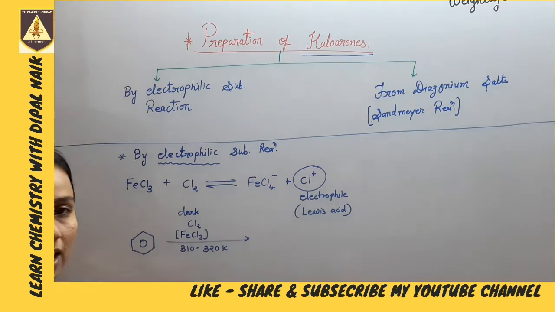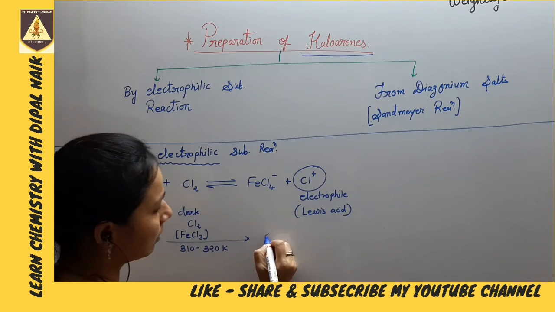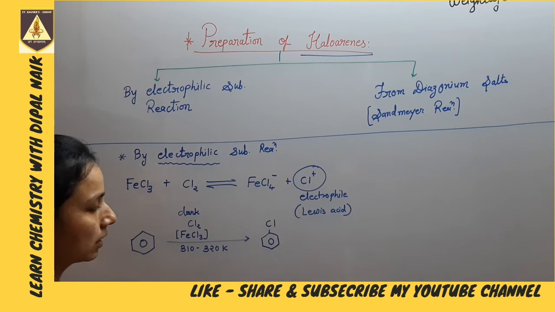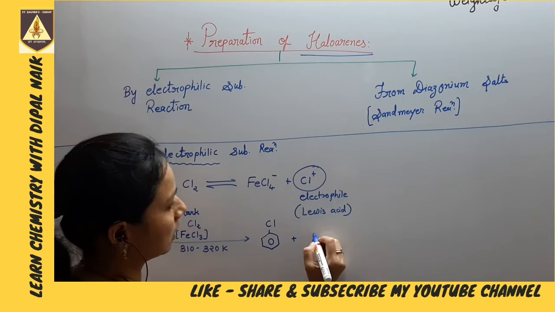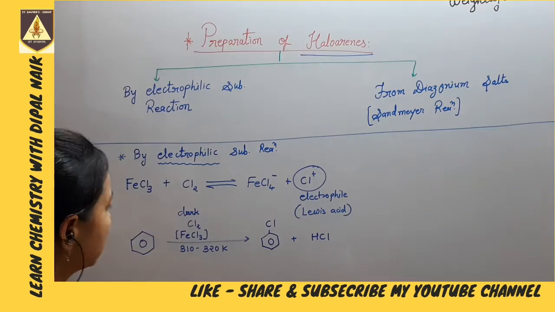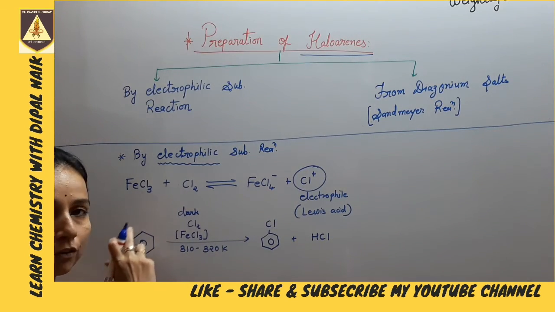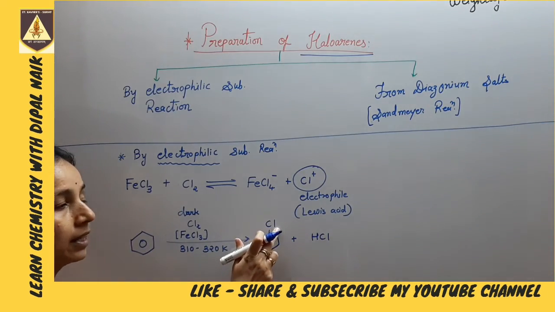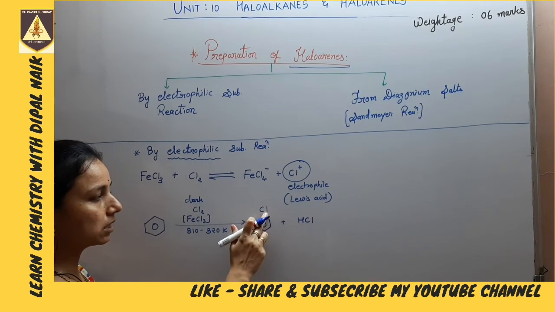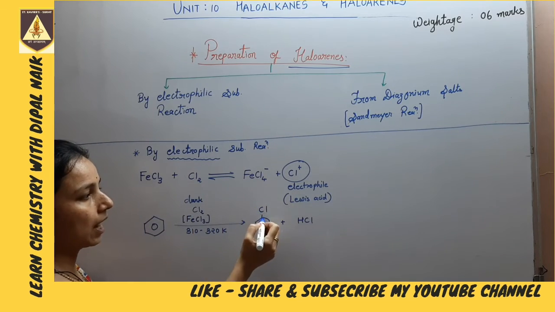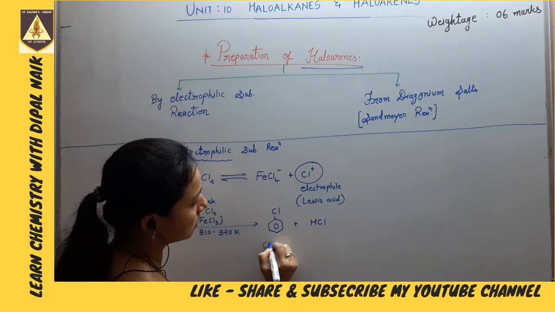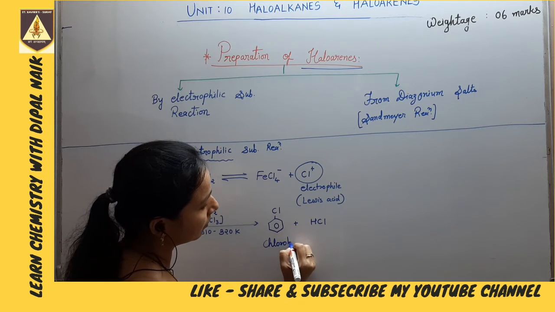In the dark, we can prepare chlorobenzene plus HCl. So here you can see that one of the hydrogens of the benzene ring is replaced by Cl plus. H plus is substituted by Cl plus, the electrophile, and that's why we have chloroarene. This is chlorobenzene.